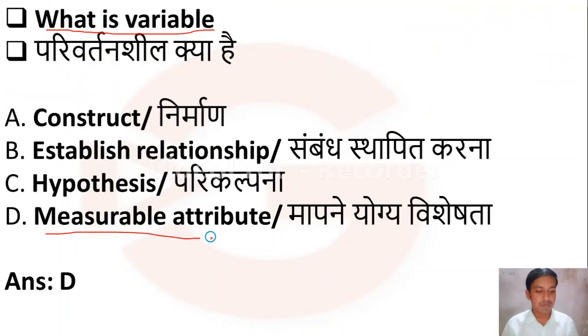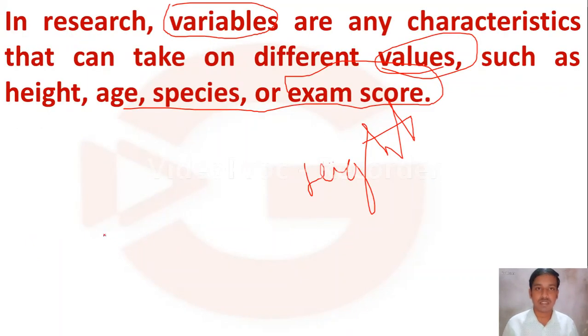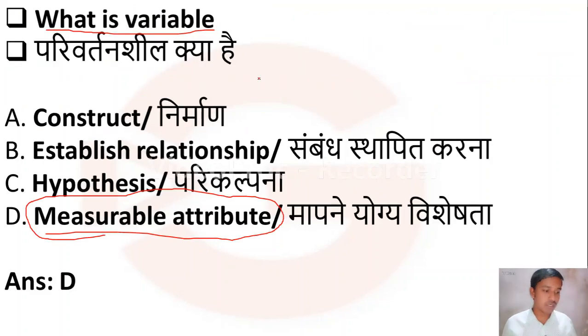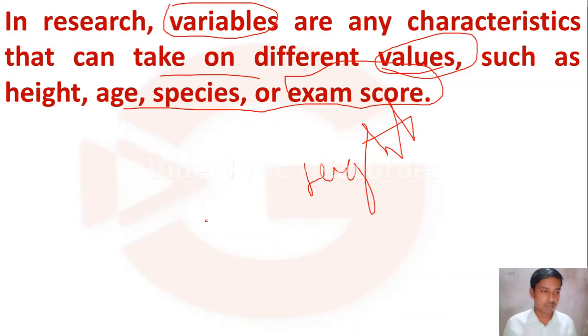Here, what is variable? Variable means it is a measurable attribute. Yes, here option D, measurable attribute, is the correct answer, because we can measure the change. Variables are any characteristics that can take on different values, and these values we are able to measure. Hypothesis means it is a tentative statement. Established relationship means the relation between two variables. So here, measurable attribute is the right answer.